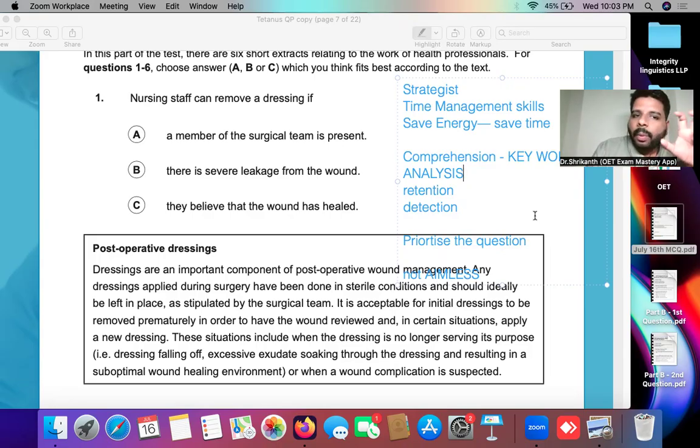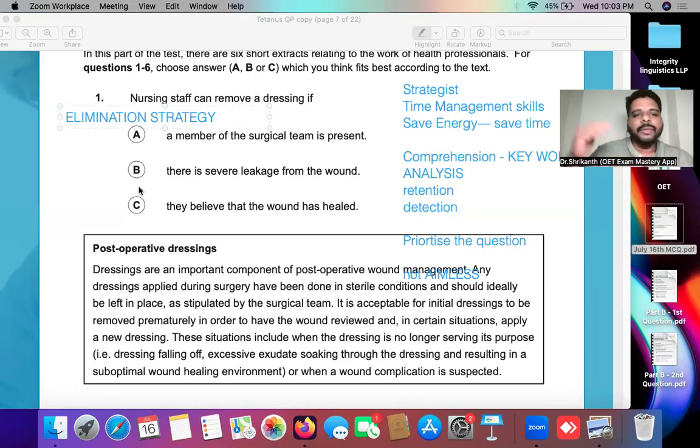And what type of question are we dealing with here? It is a multiple choice question, an MCQ, right? So here your strategy is supposed to be the elimination strategy. There will be easy questions in OET and there will be difficult questions in OET.